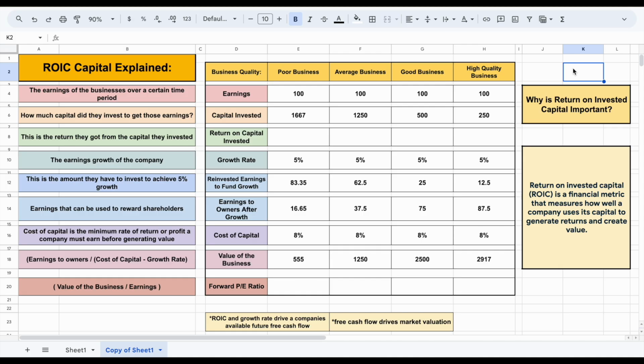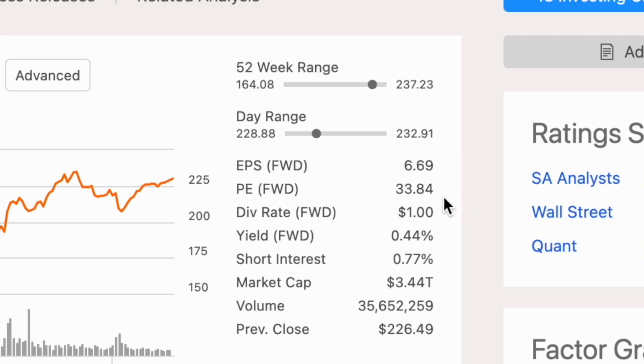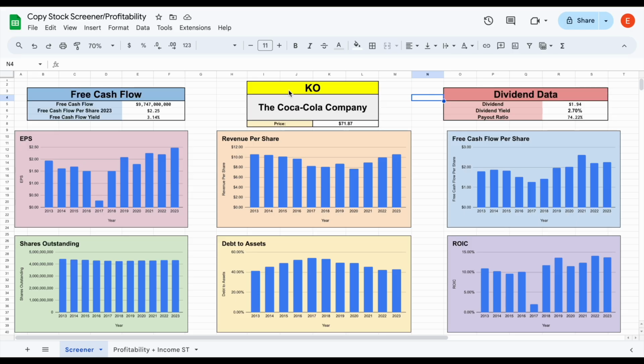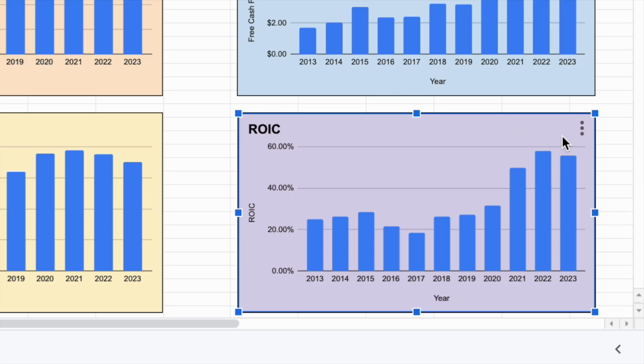And if you look at the top holding of Berkshire Hathaway, it's Apple stock. Now that's interesting because Apple has a very high price to earnings valuation. It's sitting close to 34. But what a lot of people don't understand is Apple has an extremely high return on invested capital. You can see here I plugged in Apple and all the data is loaded in. And if we look at the past few years for Apple, return on invested capital has been unbelievable. We have 55.7%, 58%, and 49.9%. So despite the high valuation, Apple continues to outperform.